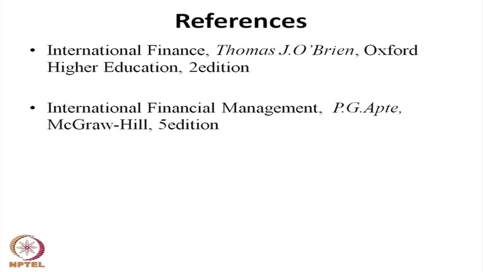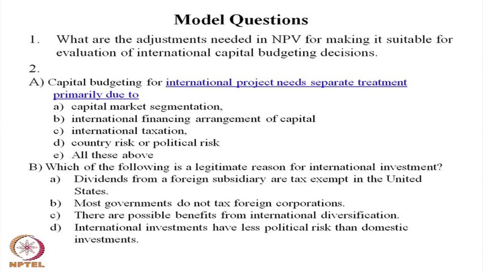So, this is the calculation process. You can go through the references, and there are some questions I have kept for you. Discuss the NPV adjustment process: how domestic NPV can be converted into international NPV, and what adjustments are needed in NPV to make it suitable for evaluating international capital budgeting. I have mentioned the adjustment process: block fund, taxes, royalty payment, less amount of tax. These are the adjustments you need to bring into domestic NPV to make it international NPV.